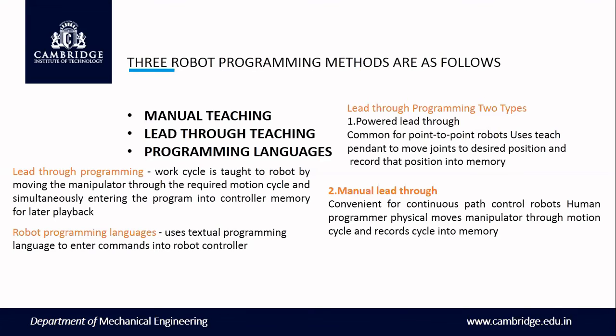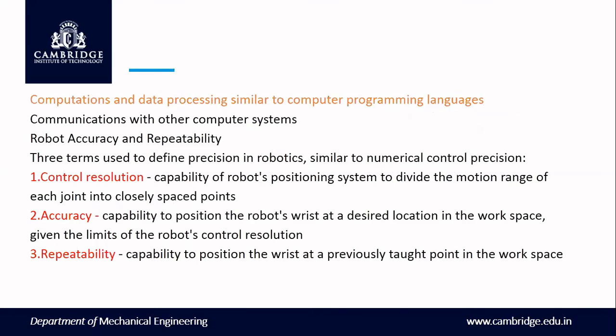Next, we will have computations and data processing similar to computer programming languages. One of the best things in a robot is communication with other computer systems. One more main thing is robot accuracy and repeatability.